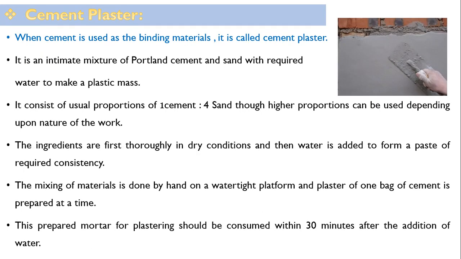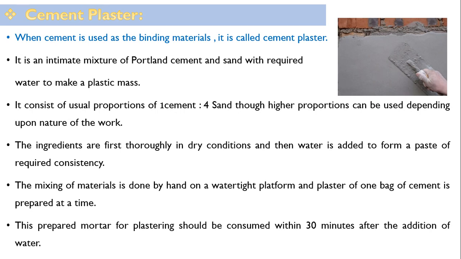Now coming to cement plaster, how it is done, that we shall discuss at the end. But what is cement plastering? When cement is used as the binding material, it is called cement plaster. It is an intimate mixture of Portland cement and sand with the required water to make a plastic mass. The usual proportion is 1 cement to 4 sand. 1 is to 3, 1 is to 4 and 1 is to 5 proportions are used for cement plastering. 1 part of cement and 4 parts of sand, though a higher proportion can be used depending upon the nature of work.